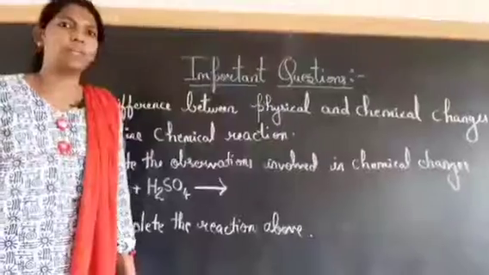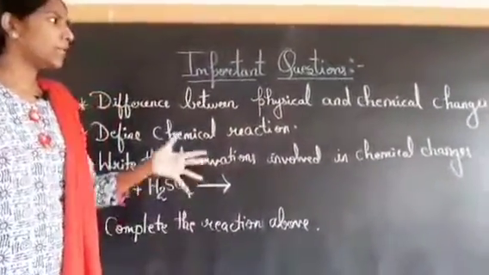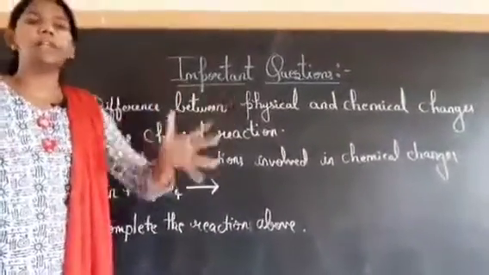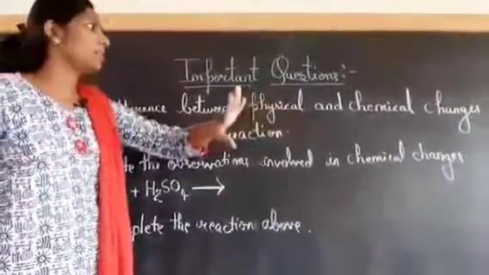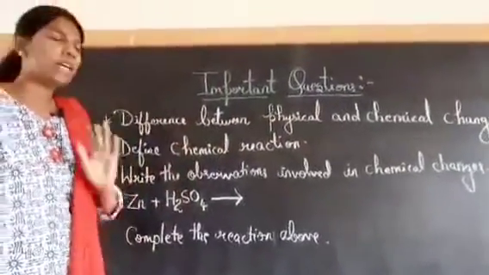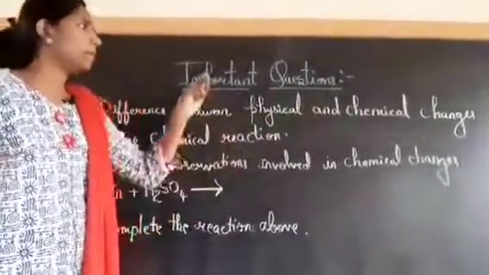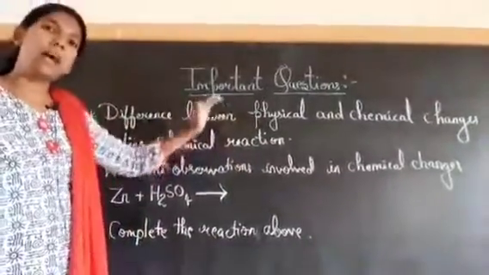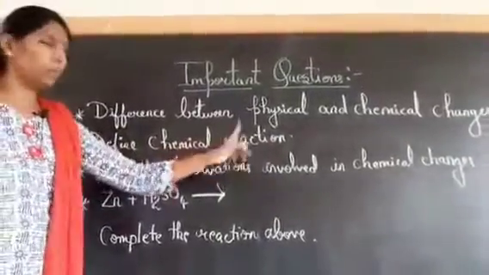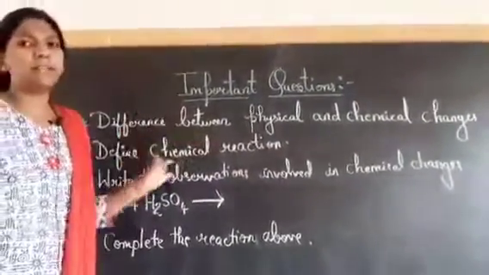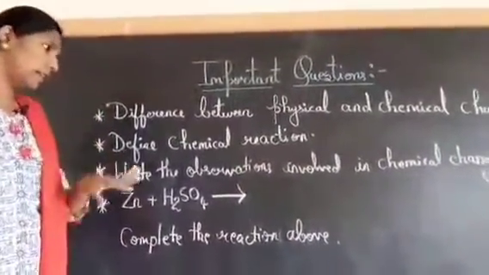Okay, children, here are a few important questions related to the part which we have studied. As we have studied physical and chemical changes, the first question, which in many years has been asked in your paper, is the difference between physical and chemical changes. It may be asked for 3 marks, so you have to mention 3 points. Second, define chemical reaction. You have to just write a simple definition: a reaction where reactants are transformed into products.